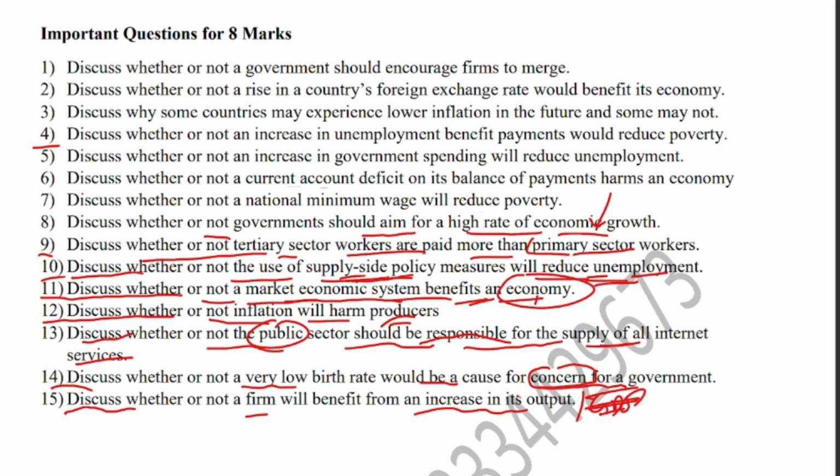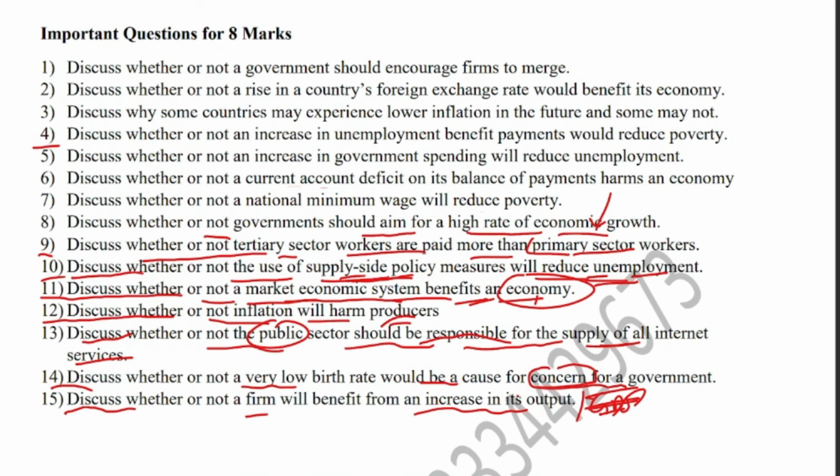First of all, you will say that it will benefit the firm because it will be able to achieve economies of scale. When output increases, a firm can achieve internal economies of scale, and it will be able to get loans from the financial institutions at a relatively low rate of interest. It will be able to afford better technology that can reduce cost and increase the speed of production, and it will be able to achieve risk bearing economies, where it can diversify, produce a variety of products, and benefit from risk bearing economies as well.